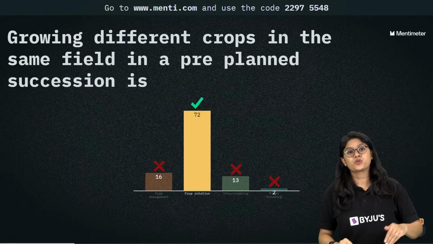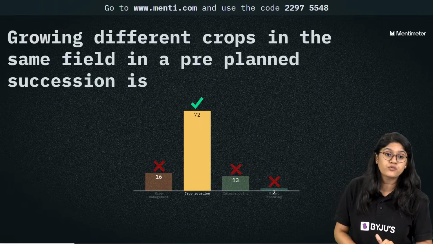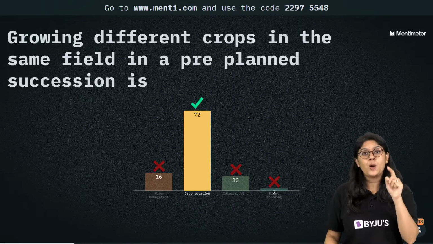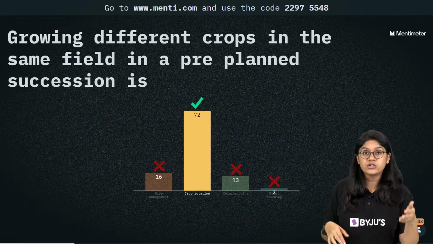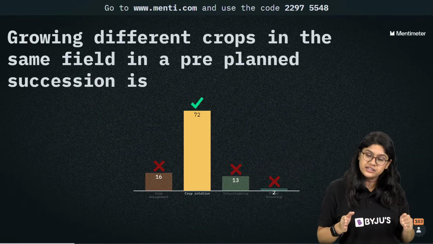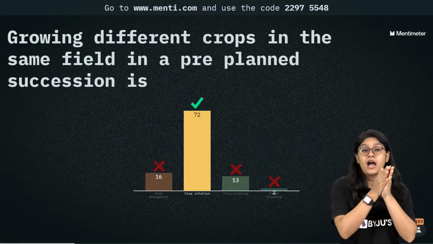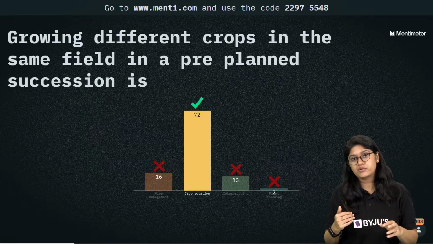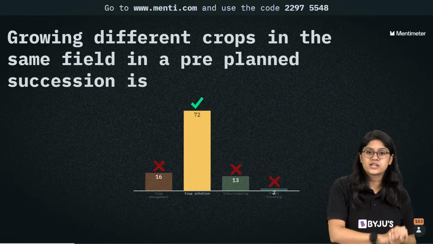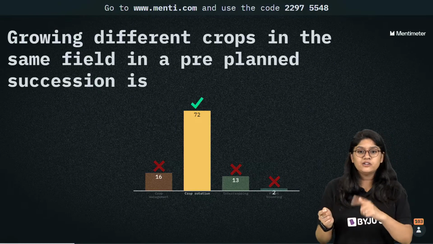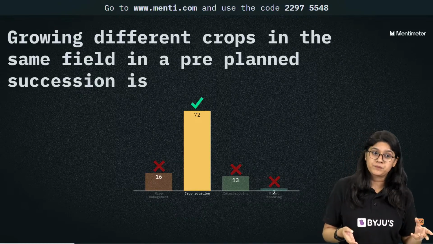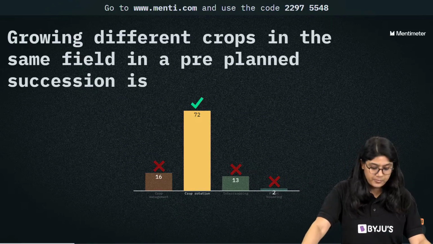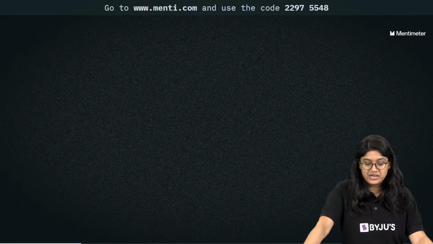Okay. It's the crop rotation. Very good, everyone. So 72 of you have voted for the crop rotation. Now why is it crop rotation? Because we are growing different types of crops in the same field in a pre-planned way. Okay, now we have the wheat, right? Next time we'll have the soya bean. Next time if we have, let's say, rice, after that we will have some pea plant. So there is kind of a fixed pre-planned pattern to it. And we call it crop rotation. Very good. Okay. Now moving to question number 9, everyone.